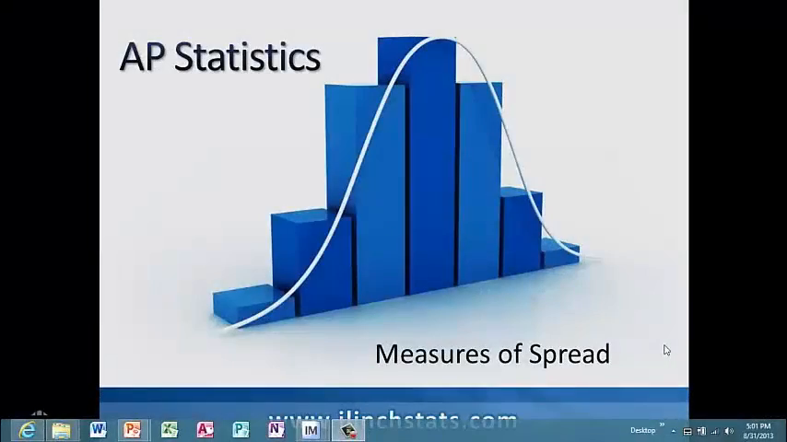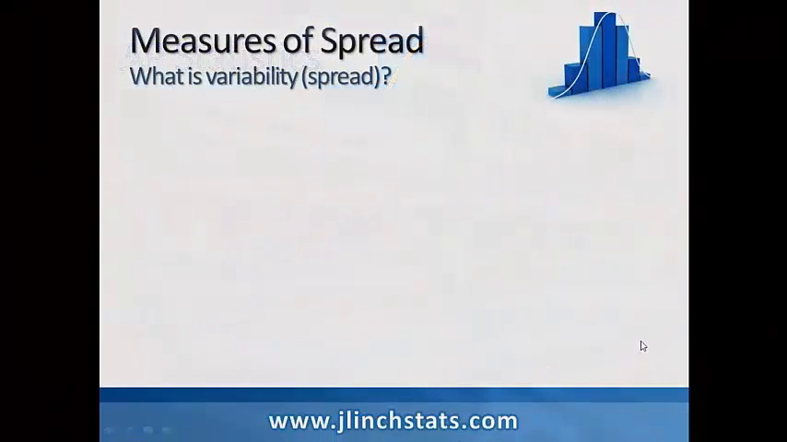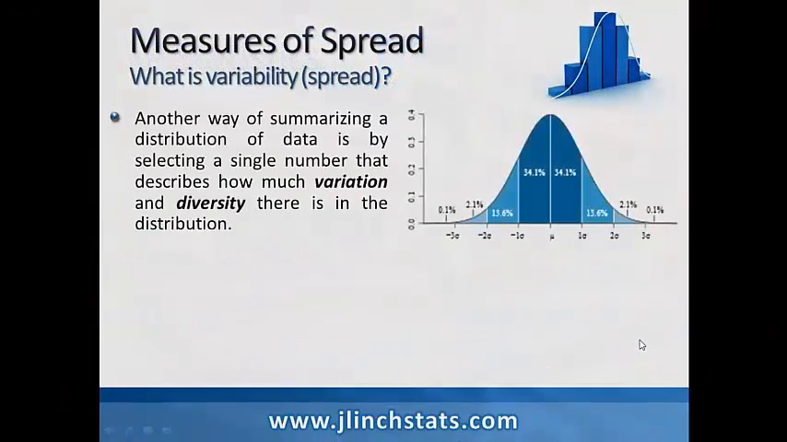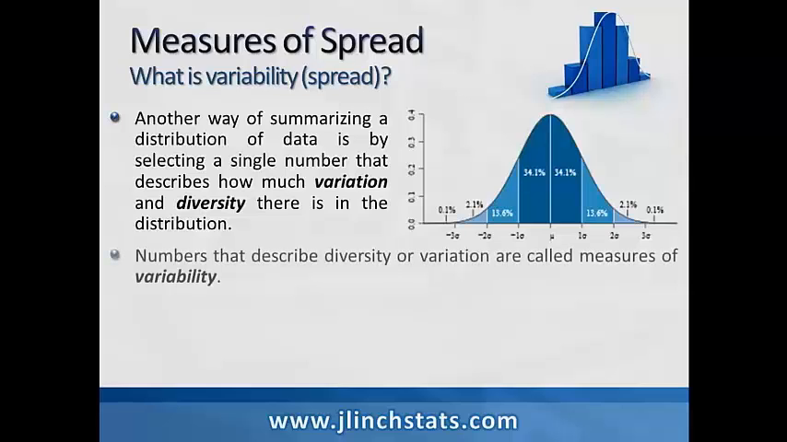I want you to turn to your study guides on measures of spread, and we're going to talk about types of measures of spread when we're talking about the features of a particular distribution. Now, first of all, what is variability or spread? Another way of summarizing a distribution of data is by selecting a single number that describes how much variation and diversity there is in the distribution.